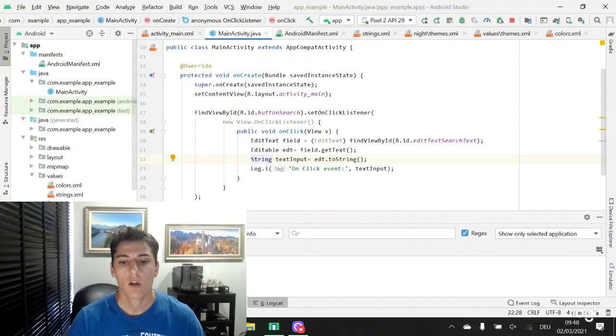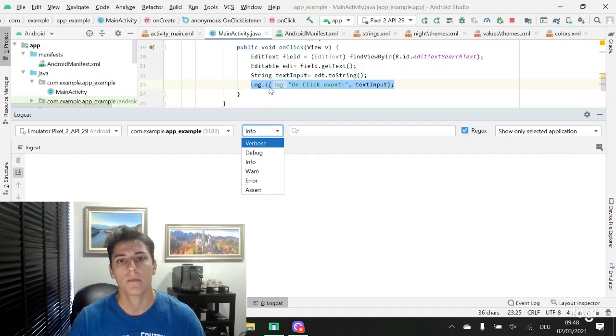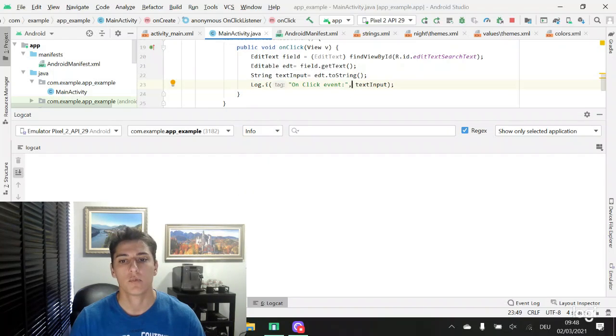Here we are going to log the input text in our console from the Android platform, and it's going to be displayed here in the logcat console. And here there are a lot of types of messages. We are going to use the inform message for displaying what the user has just inputted as text. Basically that's it. So let's see this code executing.